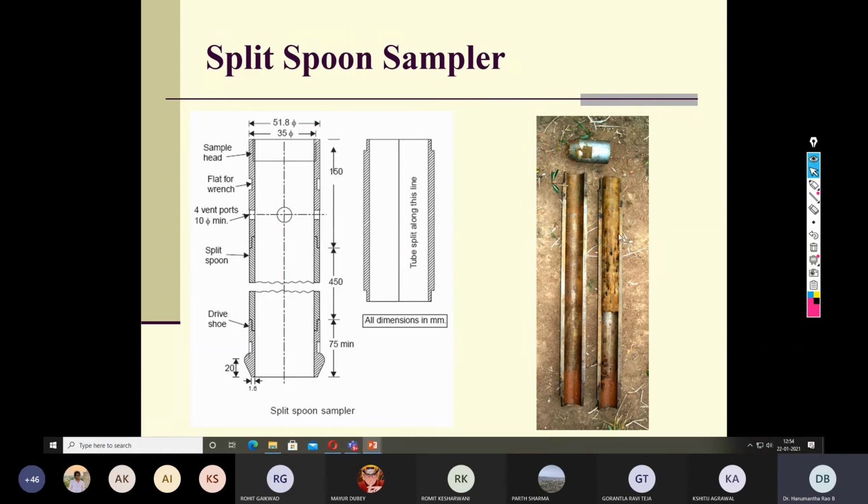Here split means the sampler is divided into two halves, and you can see the hollow portion inside. When you drive, all the soil sample is grabbed inside it.